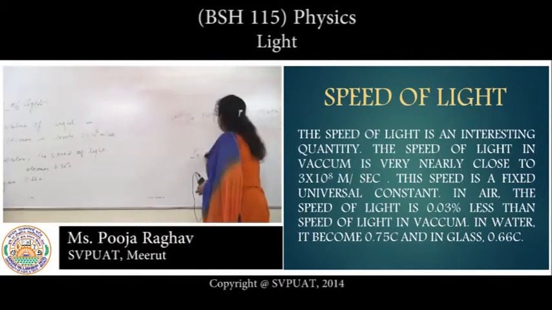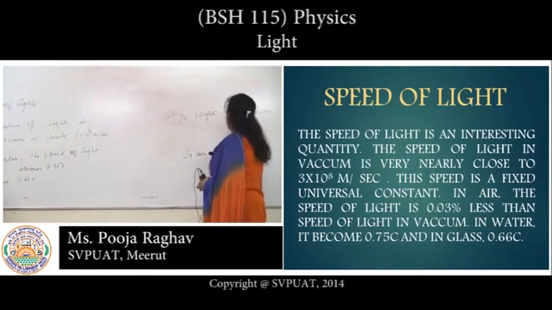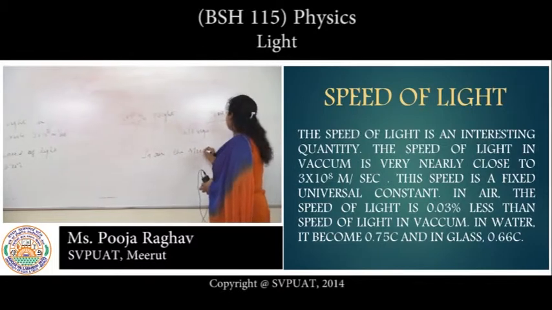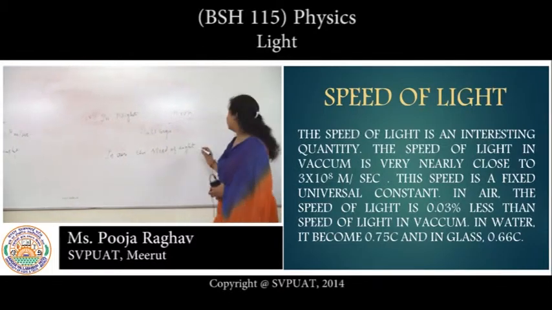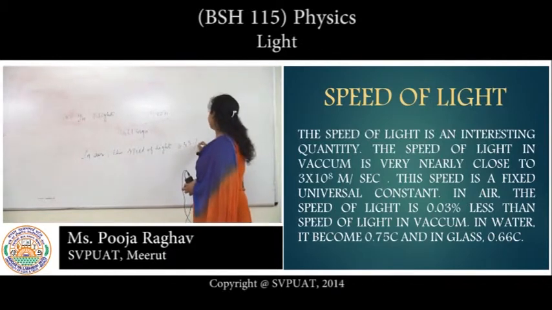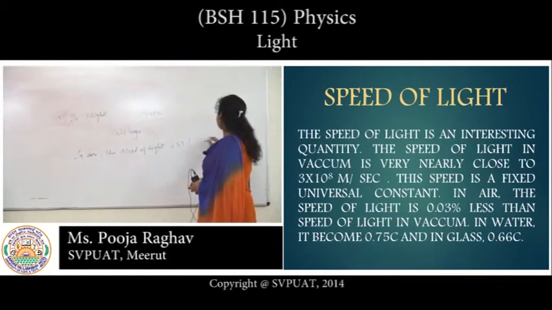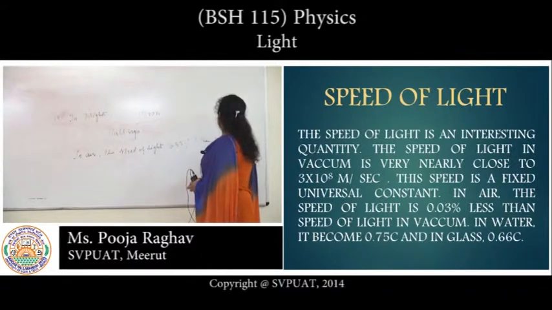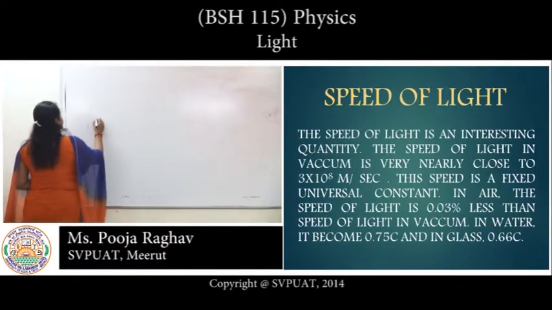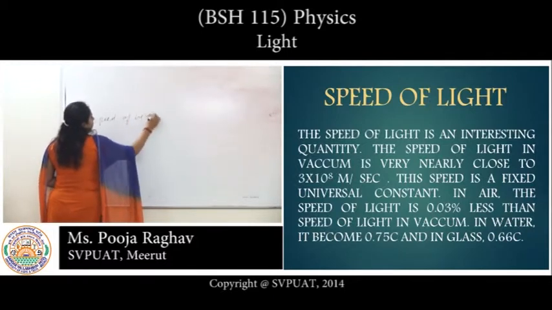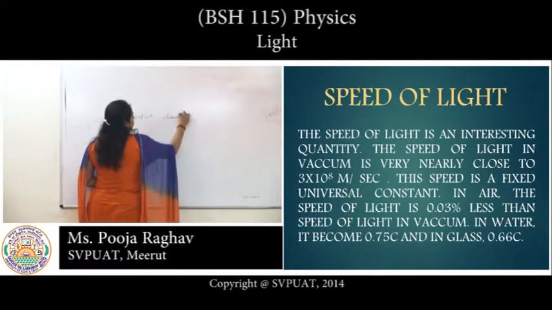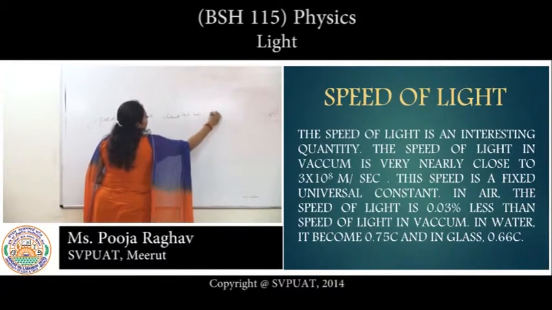In air, the speed of light is less than that in vacuum by 0.03%. It is denoted by small c.